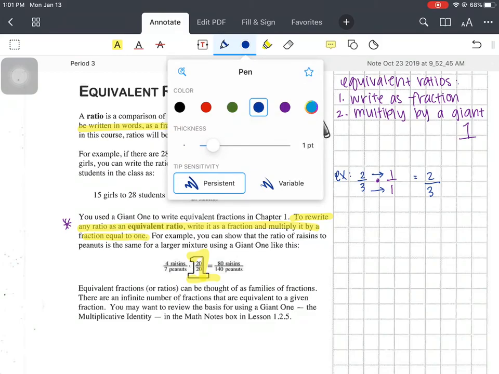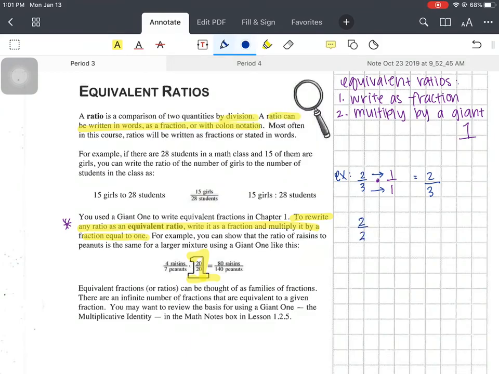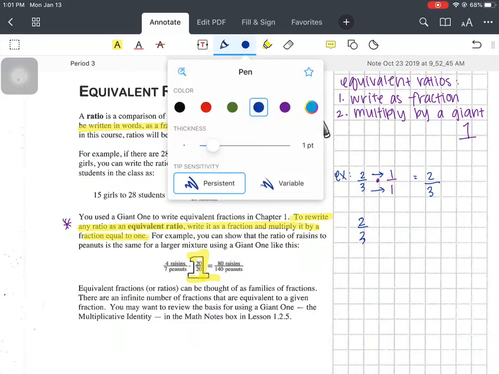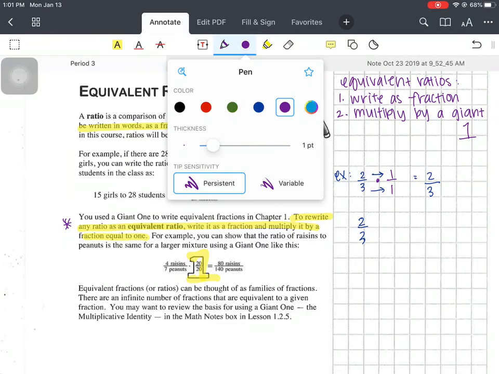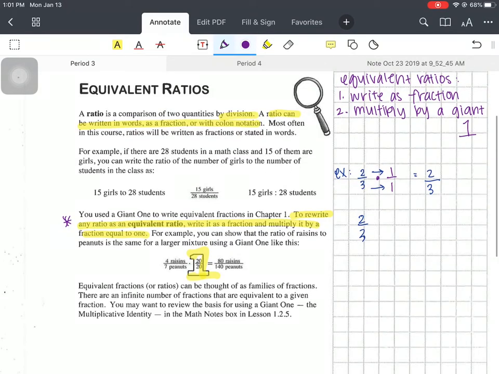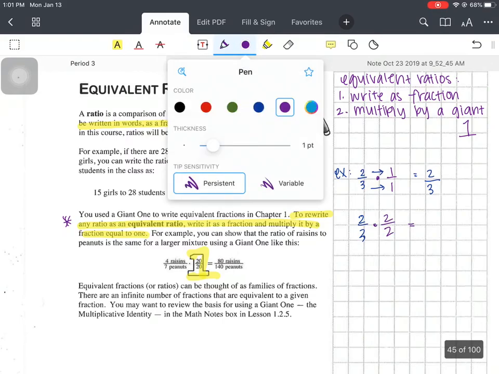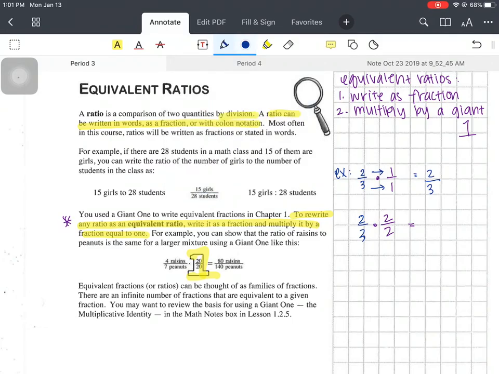Same ratio, right? If I take the same one, 2/3, and I multiplied it by, let's do a different one, 2 over 2, right? Still 2 divided by 2 is 1. This will give you 4/6. Now, it gives me a different fraction, but it's the same value, right?